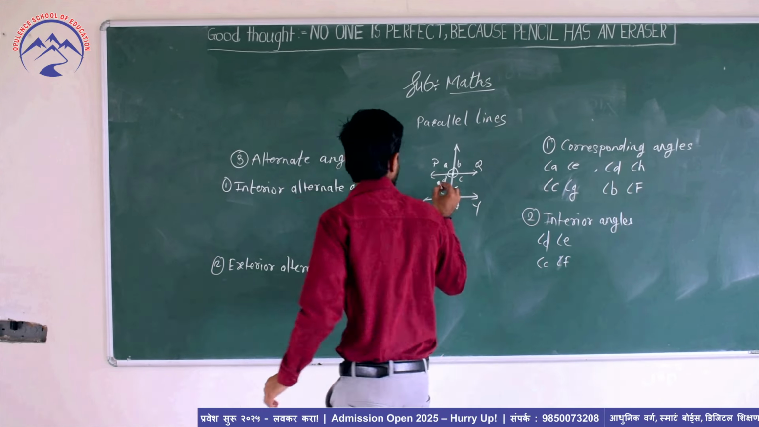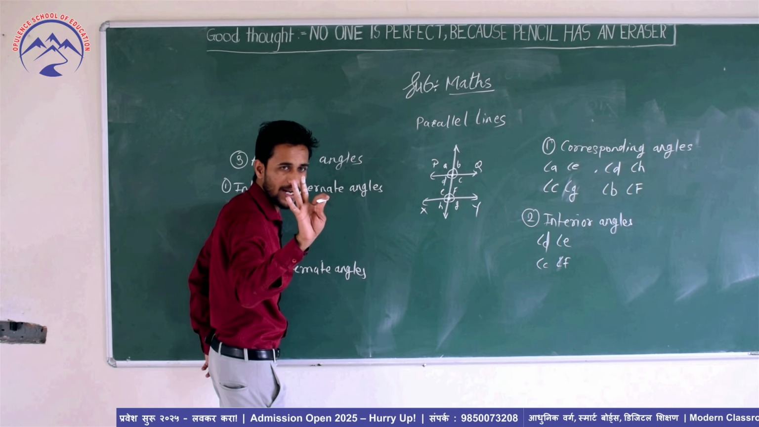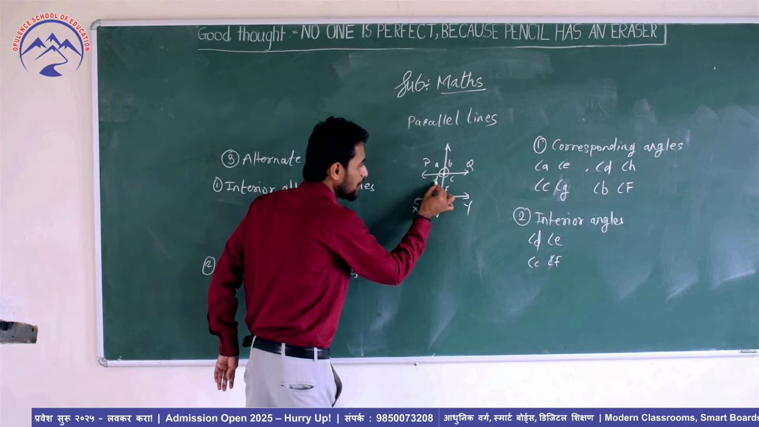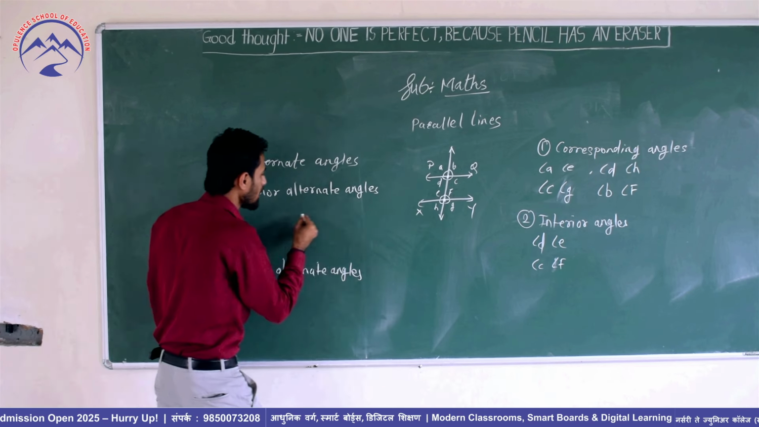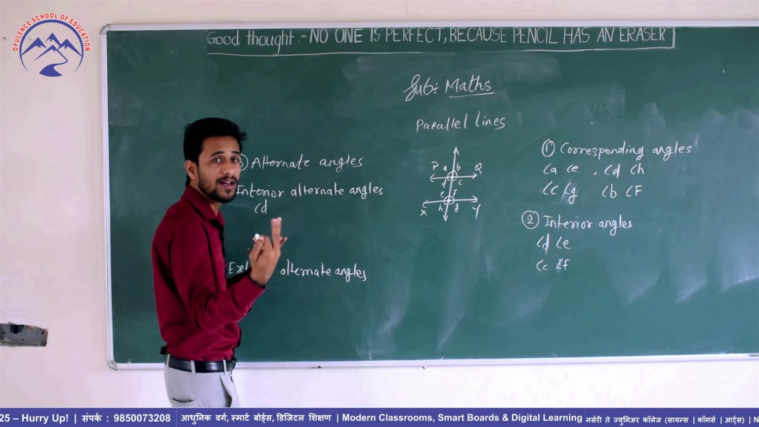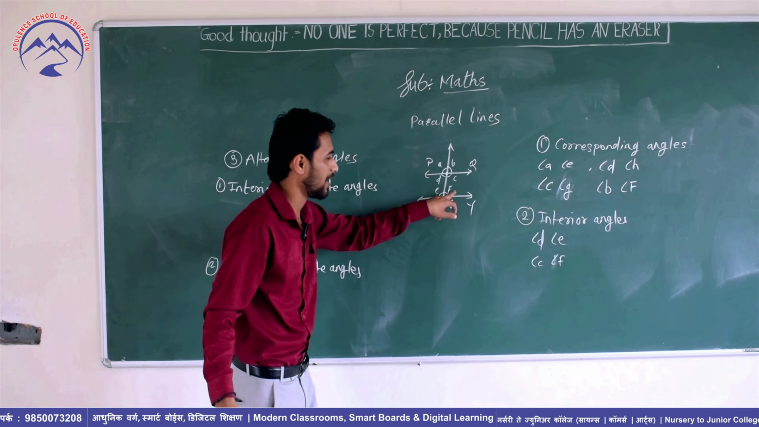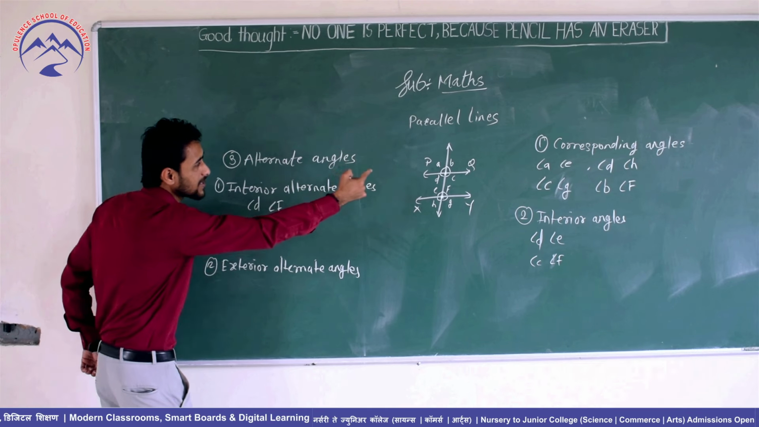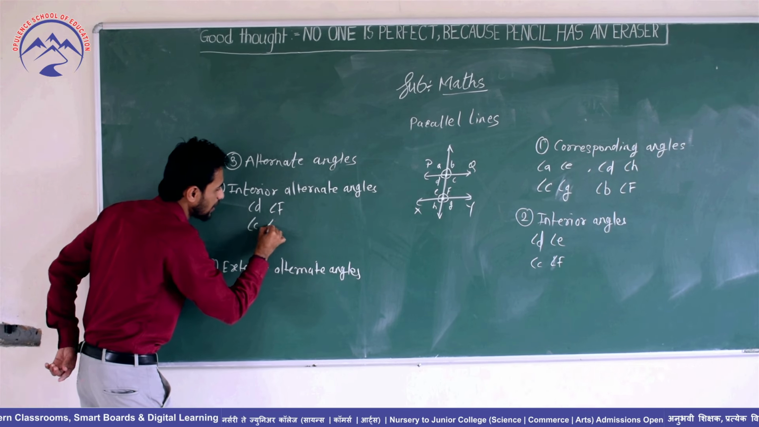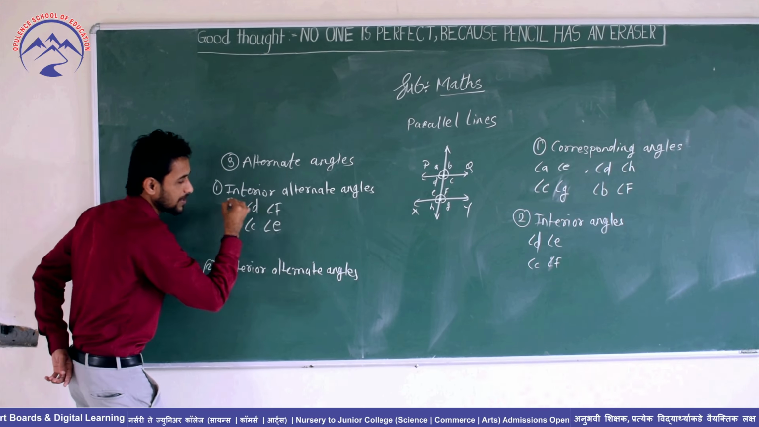Interior means there are four interior angles. Which are they? D, C, E, F. But alternate. So tell me, angle D is alternate to which angle? Angle F. Angle C is alternate to angle E.